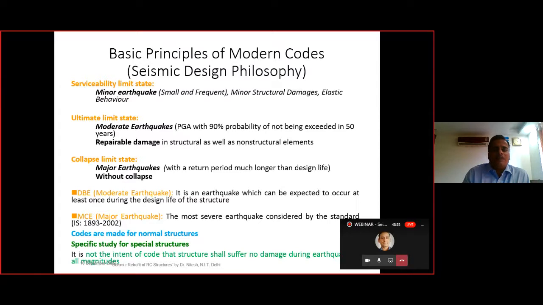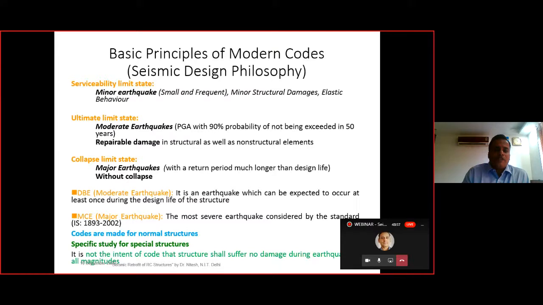Then these are the basic principles of the seismic design philosophy, that is the serviceability limit state. It is for the minor earthquake, and the minor damages are correlated with the same. Then we have the ultimate limit state, so the moderate earthquake, and there are repairable damages, that is the moderate damages.